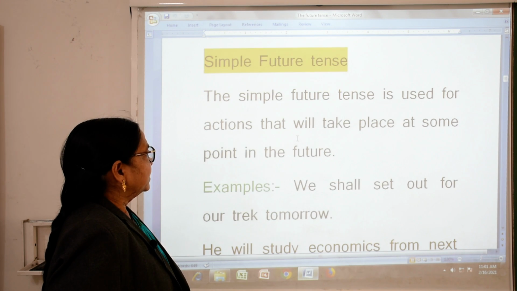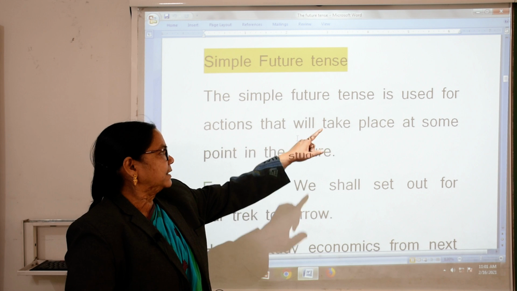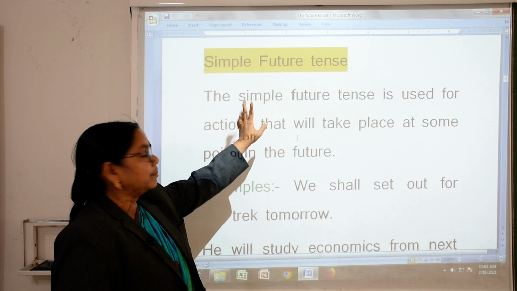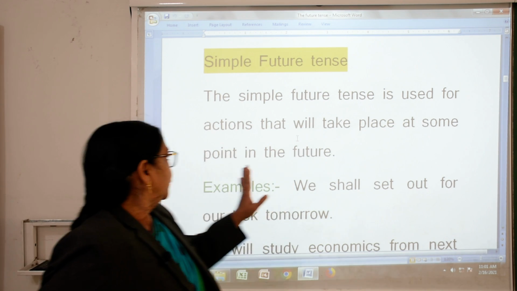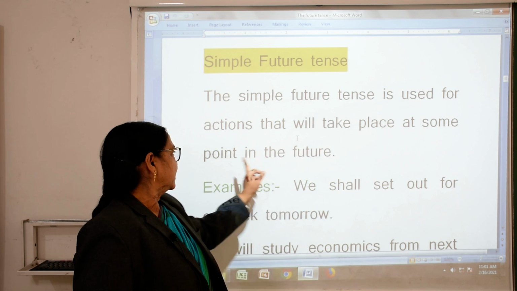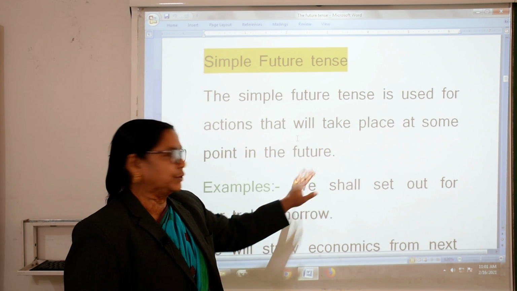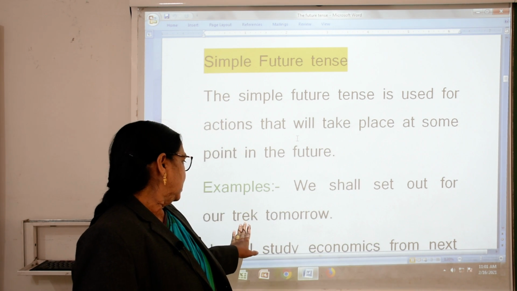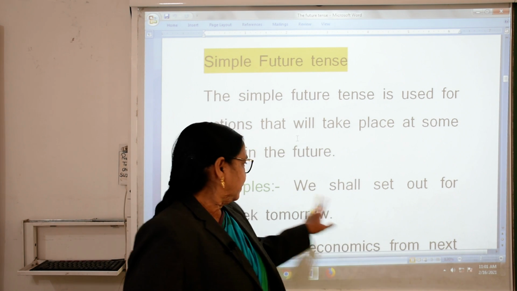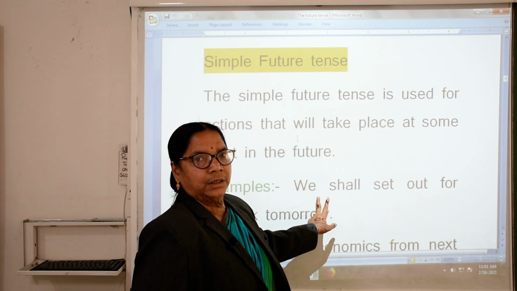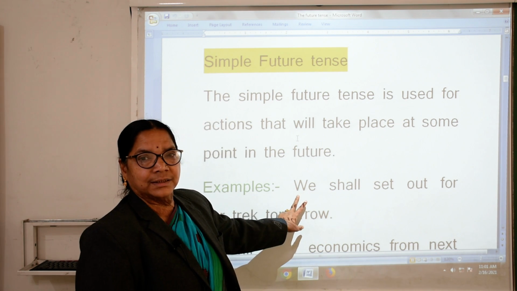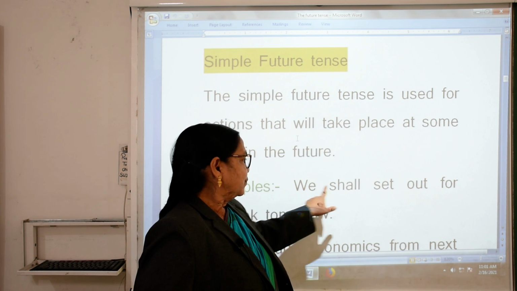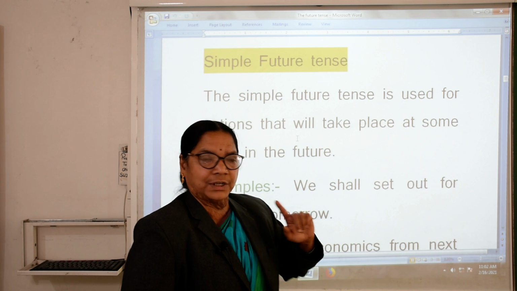Now, simple future tense. What is simple future tense? The simple future tense is used for action that will take place at some point in the future. Now, example: we shall sit for a test tomorrow. We shall. I, you, we. I is first person, you second, and we is third person. So, I shall and we shall.